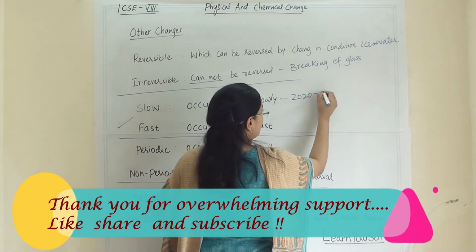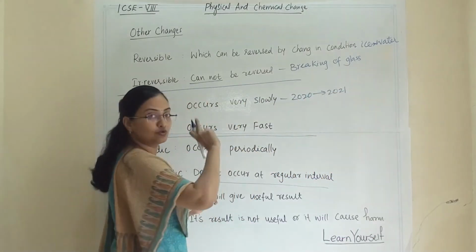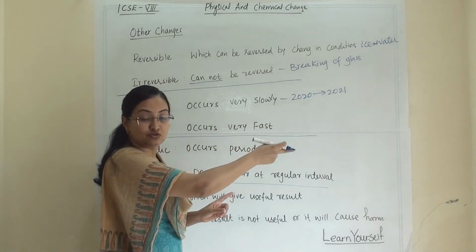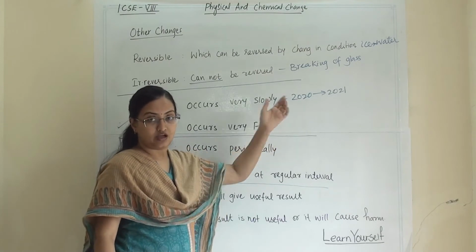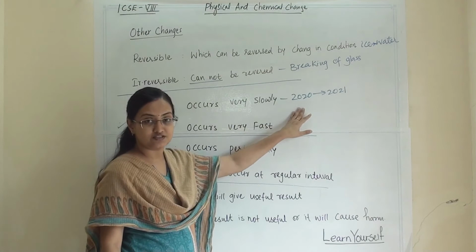From 2020 to 2021, this change is very slow. You have to pass 12 months. Or you can say a season change. From one season to another, that change is very slow.